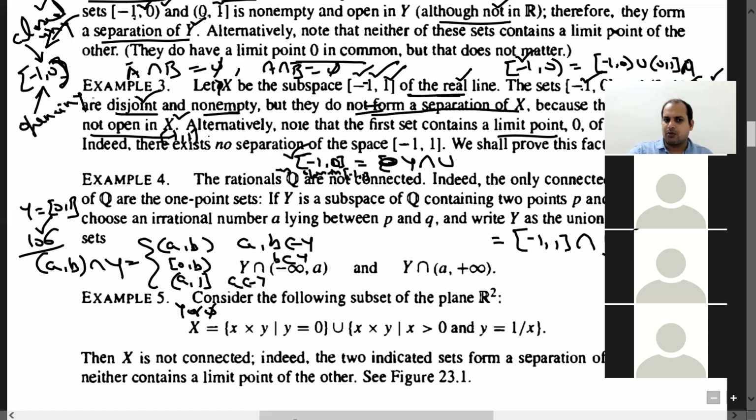Because the first set is not open in X. Not open in X means X is here -1. With respect to subspace topology, the first set -1 0, because 0 is a point in between -1 to 1, so here it must be open. At the end point it may be closed. Look at this. At the end point it may be closed. There are open sets which are closed at the end points 0 and 1. But if there is B which lies inside 0 1, then at all those points it is open. Okay, we have open sign here.